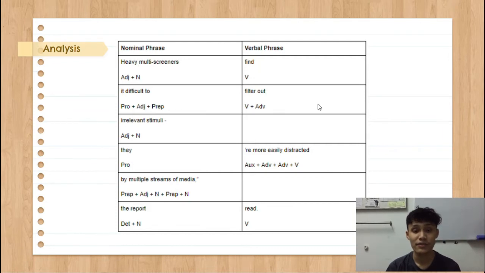Multiple is an adjective. Streams is a noun. Of is a preposition. And media is also a noun. So it belongs in a nominal phrase. The report. The is a determiner. Report is a noun. So it belongs in a nominal phrase. And the last one, read. Read is a verb. So of course it belongs in verbal phrase.